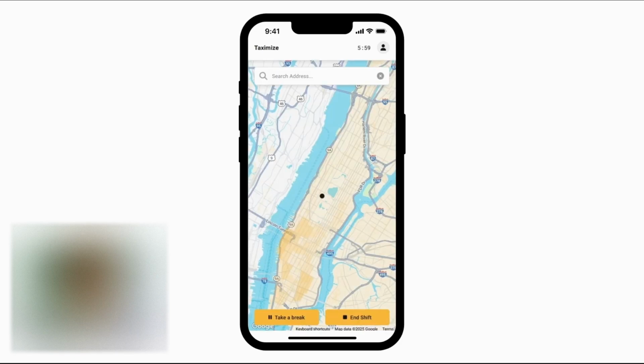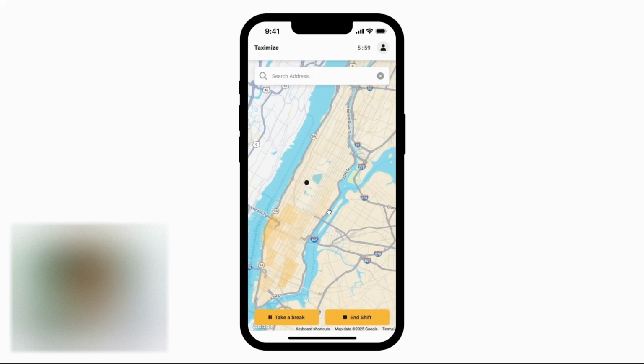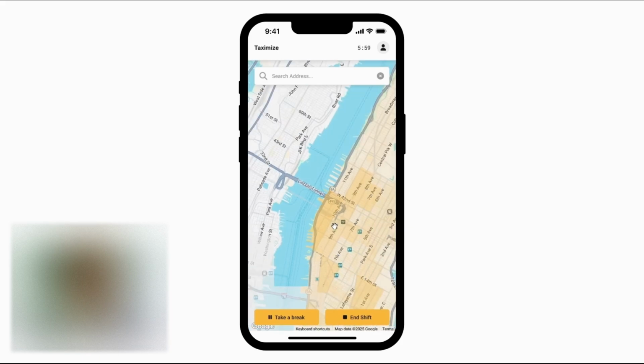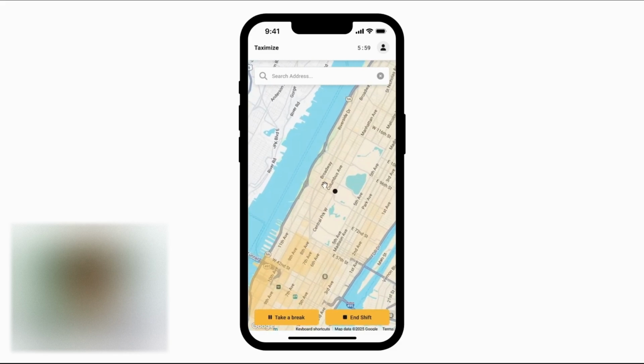I'm going to start the shift and end up in the map screen. Here I can see the different areas of New York highlighted in different shades of yellow. The darker the color, the more likely it is to find a passenger in this location. I can also see my current location. While our app uses the real geolocation of users, I've set it to a location in New York for this demo. Once I've found a potential passenger, I can enter the address that they want to go to.